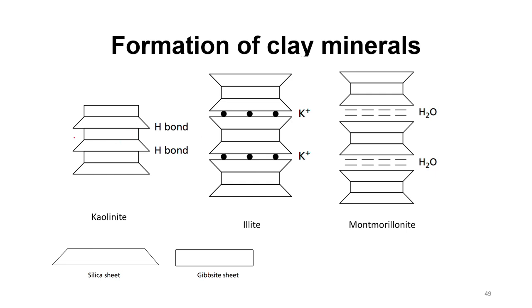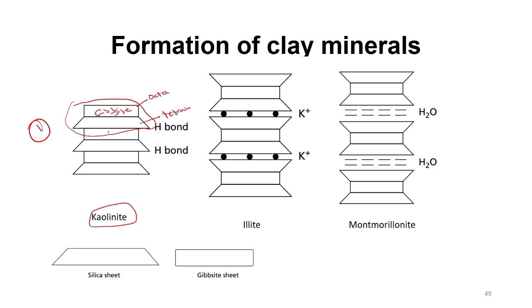The first diagram over here is the kaolinite formation. This shows the hydrogen bonding. Now, why hydrogen bonding? When I take this first one, this is my gibbsite, meaning that it's an octahedron, and this is my silica sheet, meaning that it's a tetrahedra.